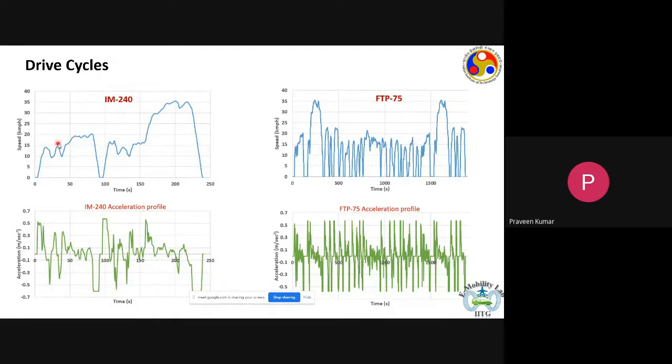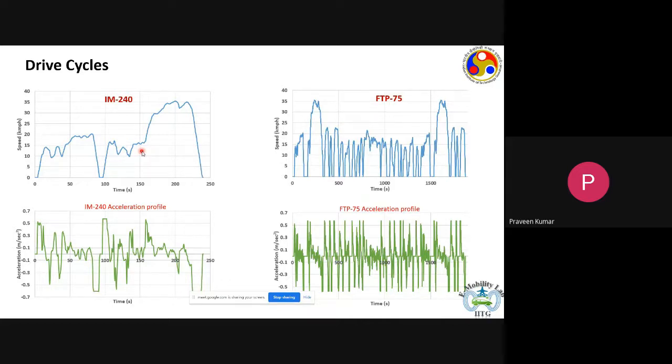This represents what is known as suburban driving. You're driving in the suburban regions of the city, or slightly outskirt regions, where the traffic is not very dense, but still within the city limits. So you are not allowed to drive very fast. The speed limits would be around 40 or 50 kilometers per hour. But since the traffic is light, there won't be too many stoppages. Just one standstill duration here. More or less the vehicle would be driving continuously, and there won't be any fast or rapid acceleration.